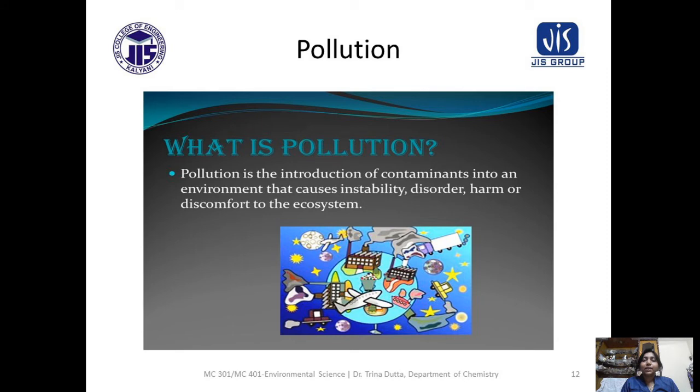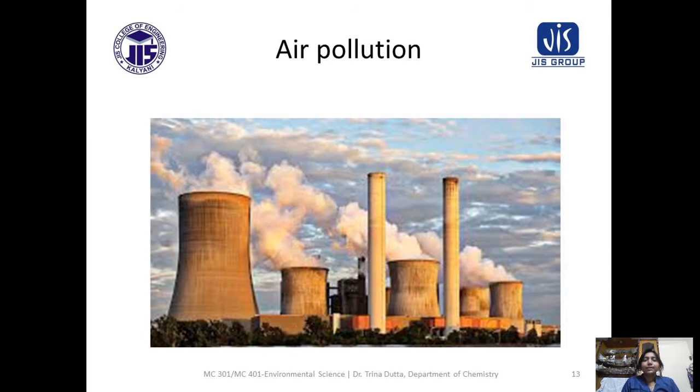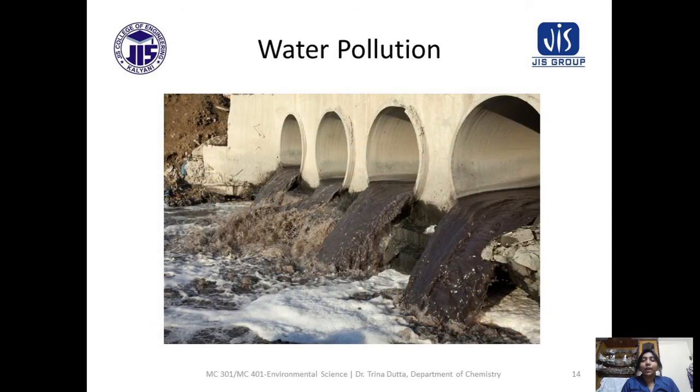Here you can see the different types of pollution. This is a picture of air pollution, and you can see how much smoke is coming into the environment. You will be shocked if you see this picture, how much smoke is coming from the industry. Next is water pollution, where waste sludge is coming into the water bodies. So this is water pollution.